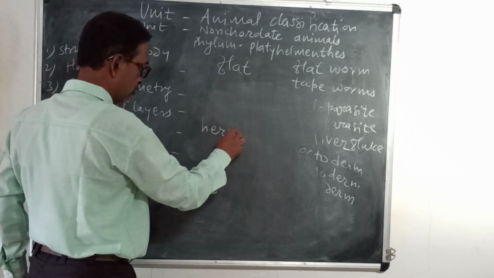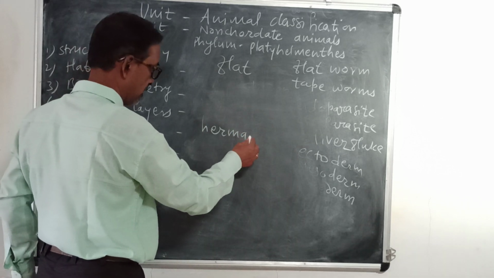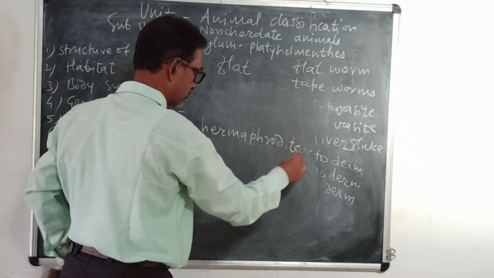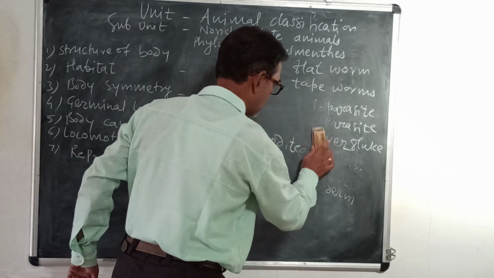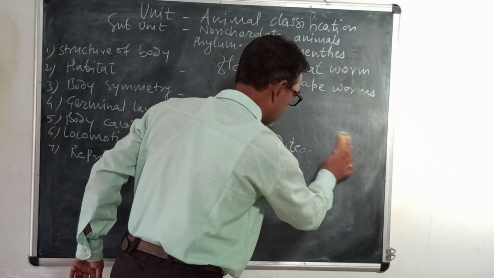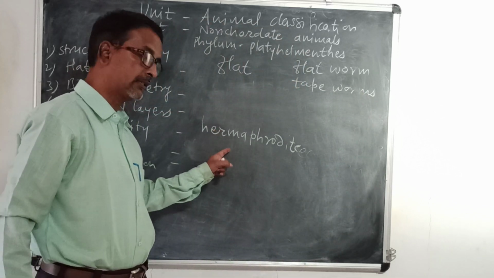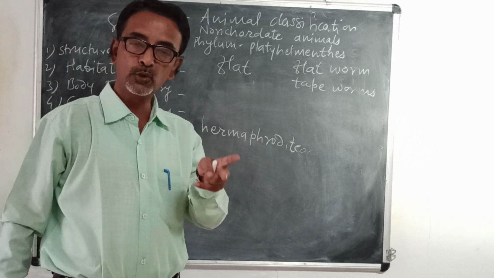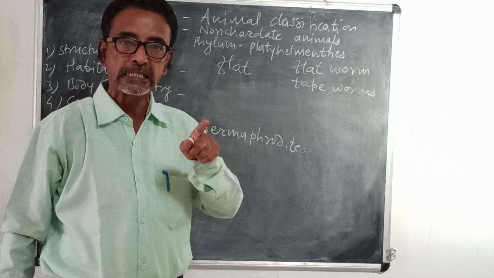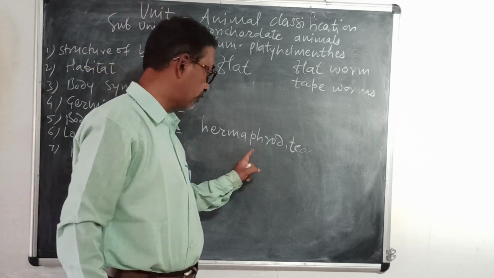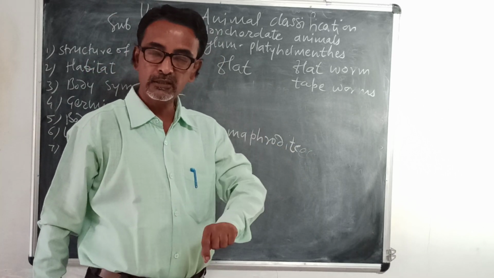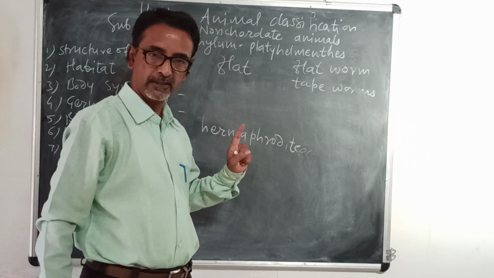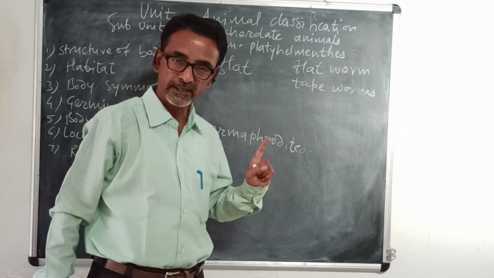The animals belonging to this phylum, the flat ones, are hermaphrodite. Hermaphrodite means those animals in which both reproductive organs are present in the same body. Both male reproductive organs as well as female reproductive organs are present in the same body. They are called hermaphrodite.